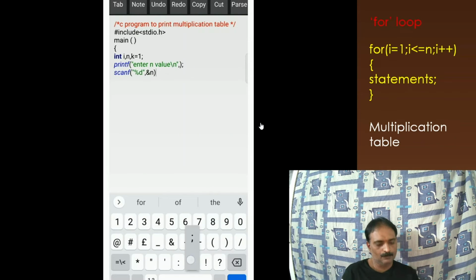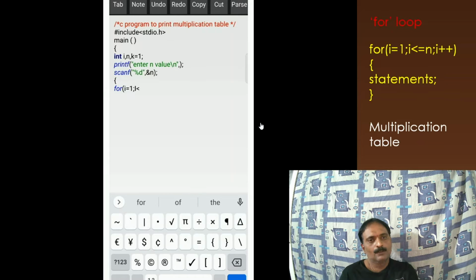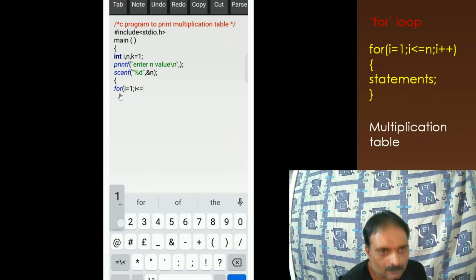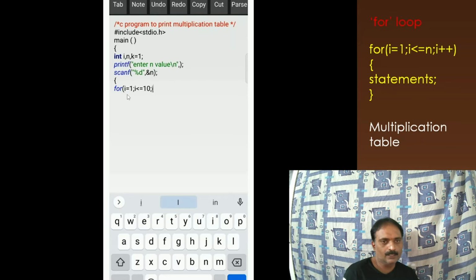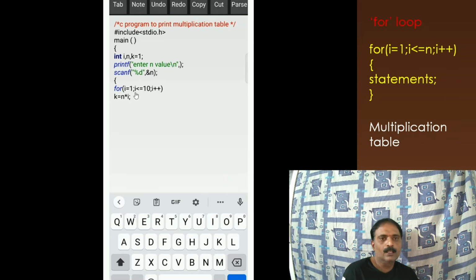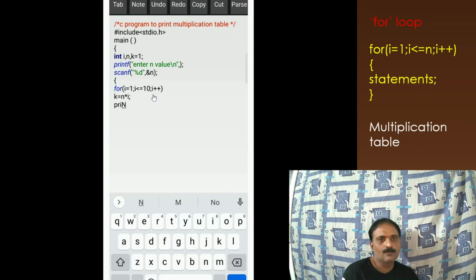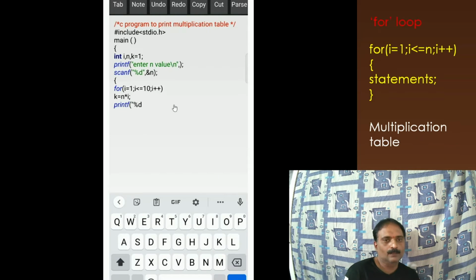Now I am entering the value of n as, this is the for loop that I am using here. For i = 1, i <= 10. So the initializing value where I am going to use is i = 1 and i <= 10, which means this loop is going to be repeated until the value of i reaches 10, and i++, because we are going to have the table up to 10.